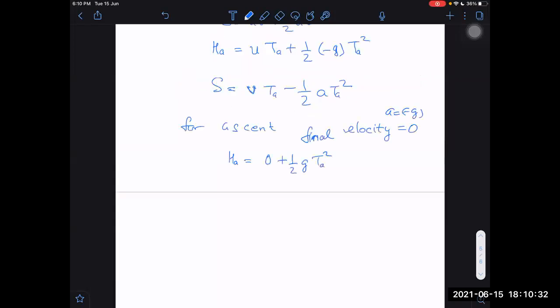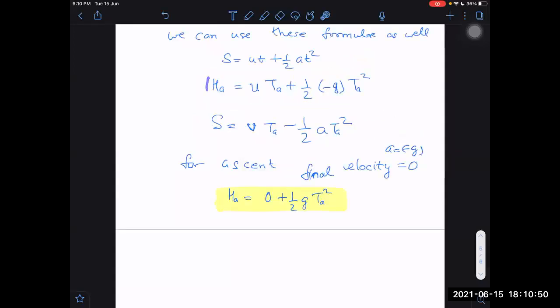I think we are clear now why h equals half g t square. This point is clear, sir. As far as this formula is concerned, I derived it before in some class. There is one common formula, u t plus half a t square. But v t minus half a t square is also valid. Right. Next we have